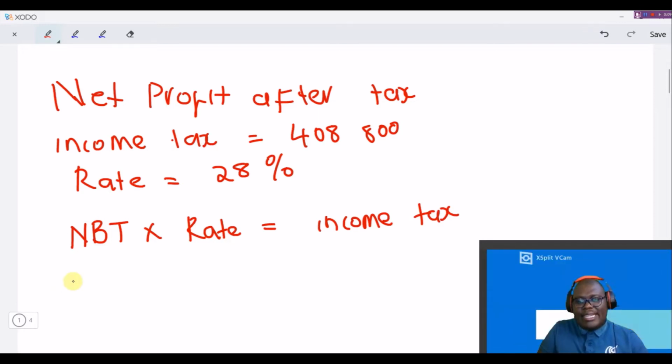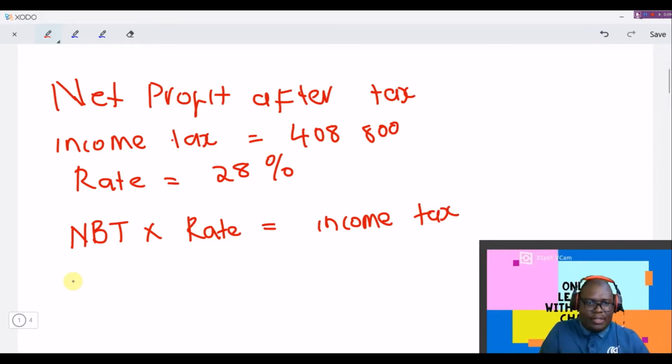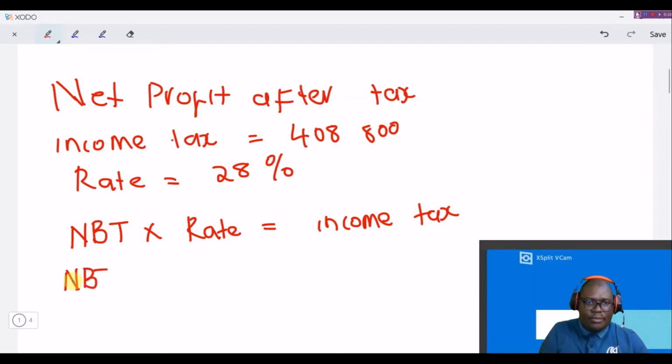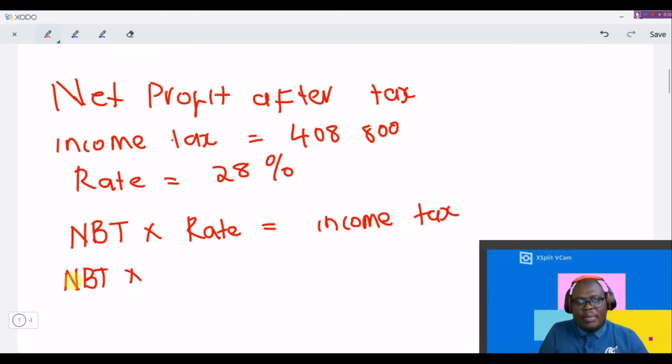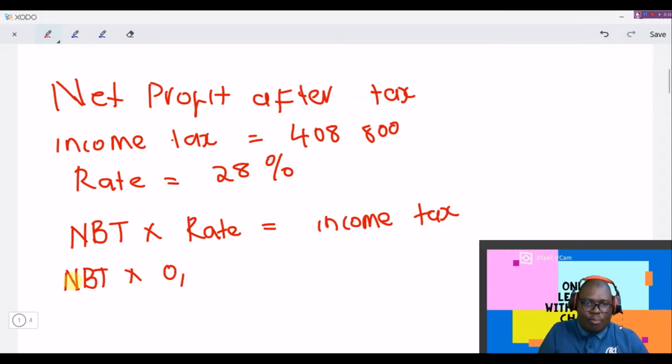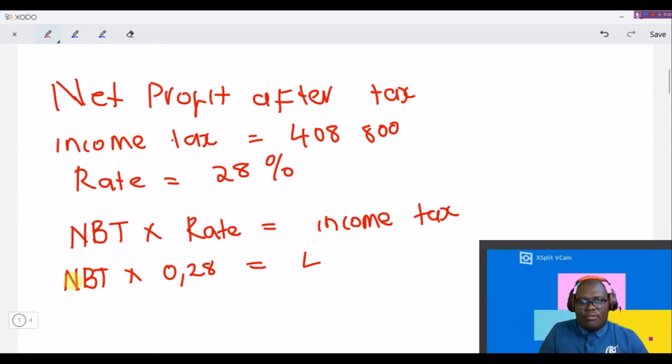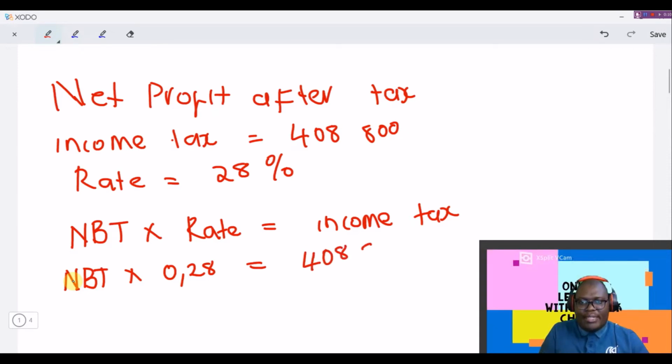Net profit before tax is not given, so we'll have NBT multiplied by, remember the rate is given as 28%, so it will be 0.28, is equal to 408,800.